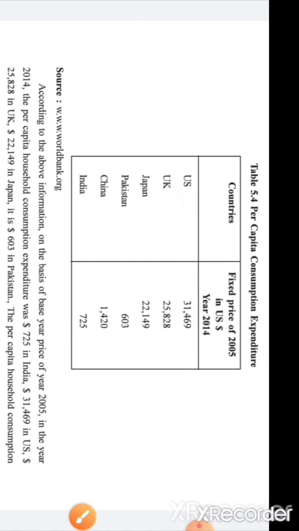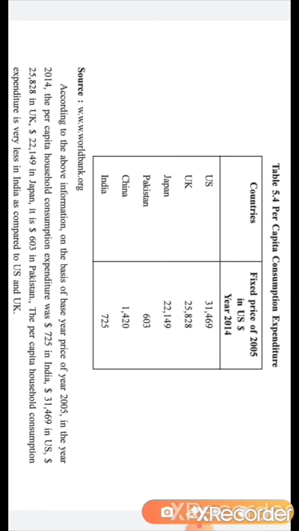We discussed this with an example: countries such as the US and UK have much higher per capita household consumption expenditure, and comparatively, developing countries, that is India and Pakistan, have very low per capita household consumption expenditure.